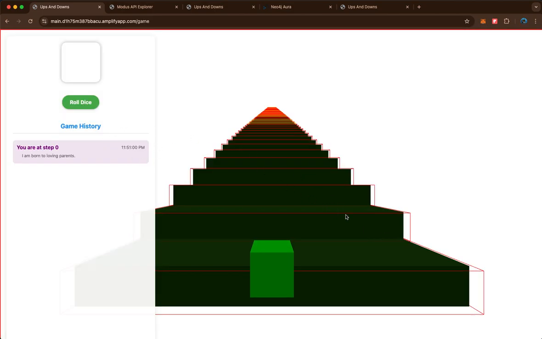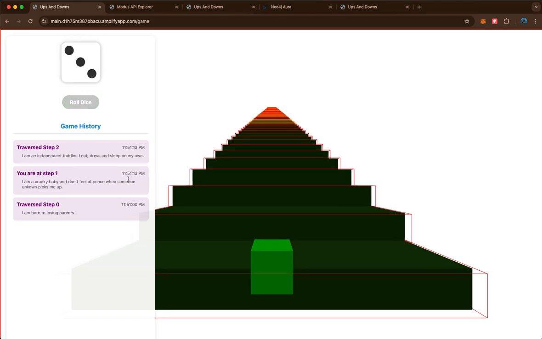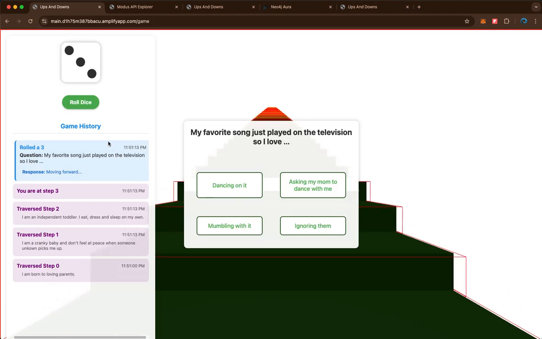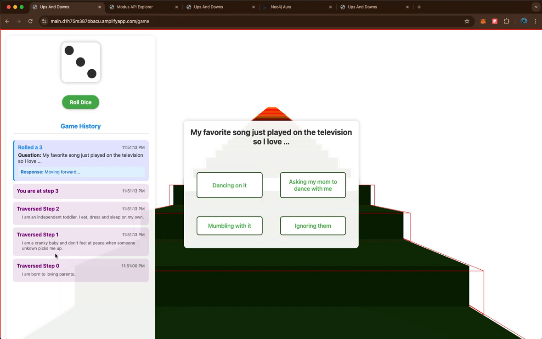Now, how it is different from Snakes and Ladders is that at each step we will have questions to answer. Let's roll a die and I'll explain more. So we rolled a 3. As you see, we moved from step 0 to 1 to 2. These were the events that happened in my life, which were not in my control. It's just there.